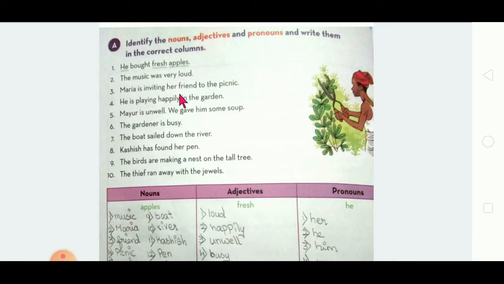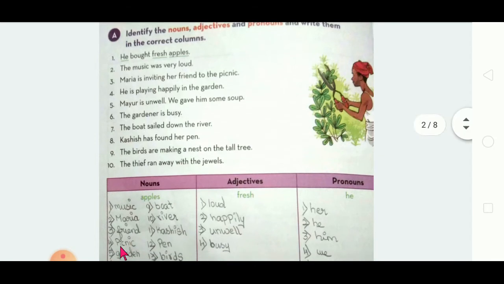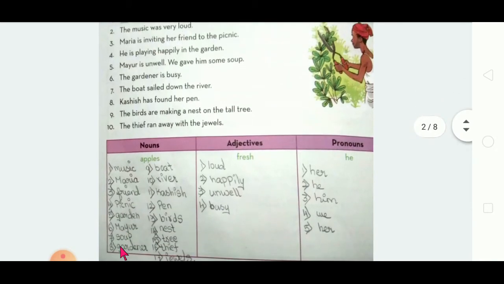See, friend is a noun, picnic is a noun. So Maria, friend, picnic, all three will come under noun. Got it? So it will come under nouns.